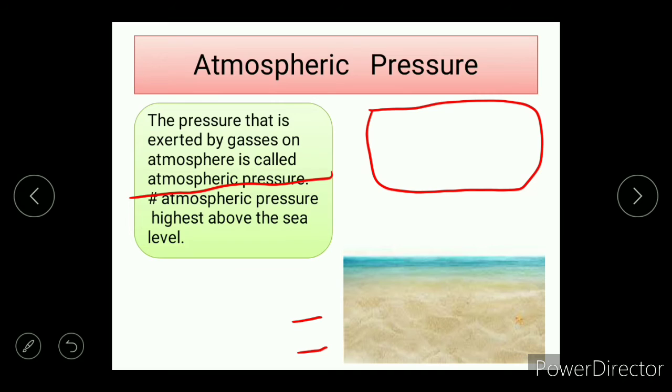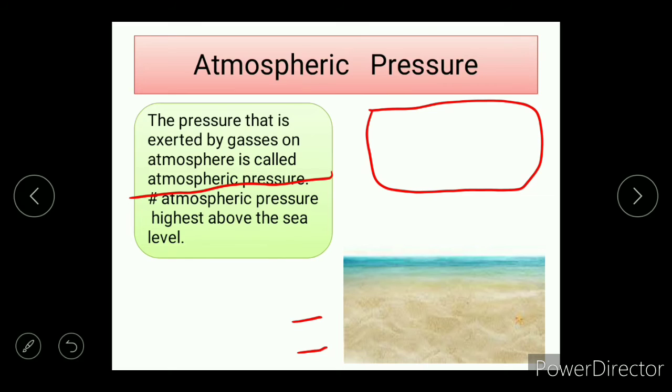Now you all must be thinking that if atmospheric pressure is so much that it can crush anything, then why are we not crushed yet by atmospheric pressure? The answer is basically simple: the blood pressure that always goes in our body.